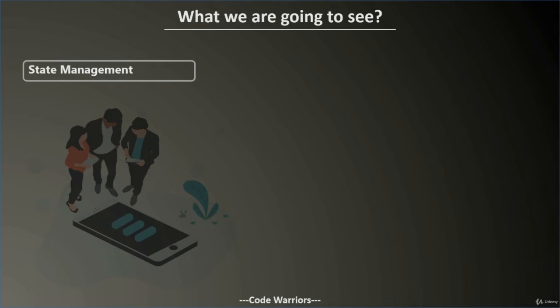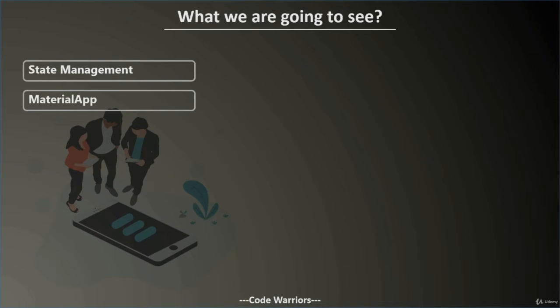While if you want the user to interact with your page, then that page should be extended with a stateful widget, so that whenever the user interacts with that page, either by entering some text in the text field, by clicking on a button or something else, that implementation will be covered in stateful. That means the user can interact and the values of that page can be changed. So that was all about stateful and stateless.